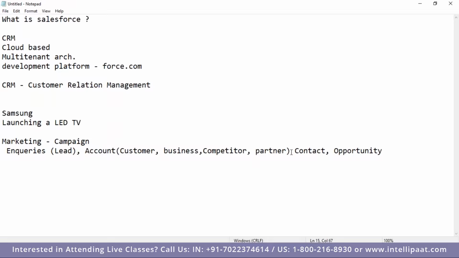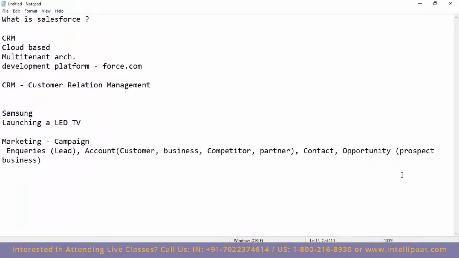Now suppose Microsoft is contacting Samsung, and they are looking for say 5,000 LED TVs. So that's a business. Microsoft is a business, so the deal is B2B, business to business. But is Microsoft contacting? No, somebody from Microsoft is contacting Samsung. So who is the contact point? Whom should we contact, or from whom are we getting the deal? That is contact. And then we have the prospect business, the prospect business is known